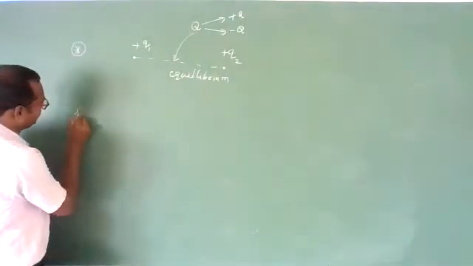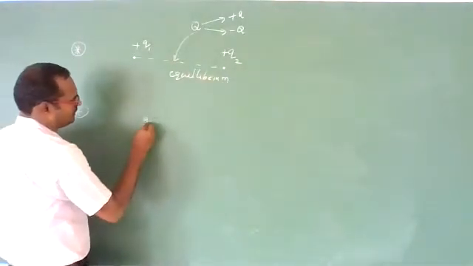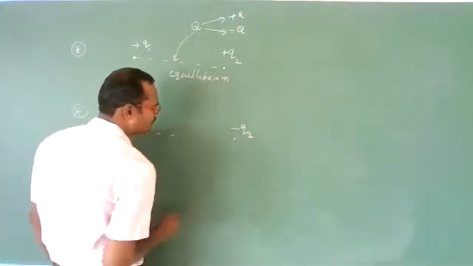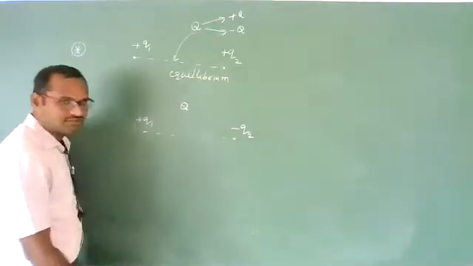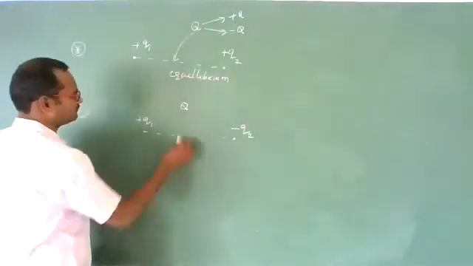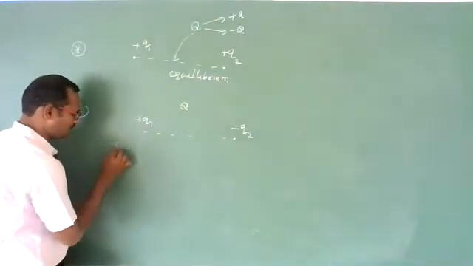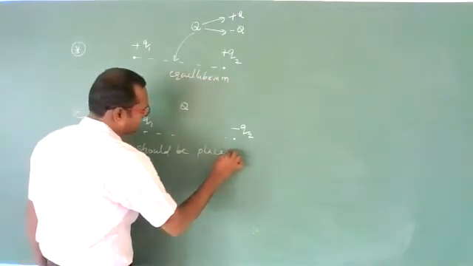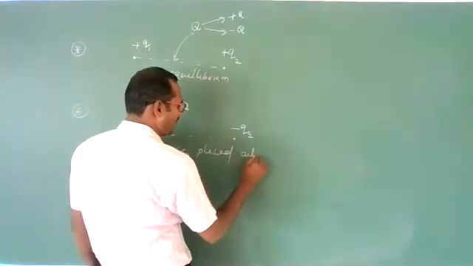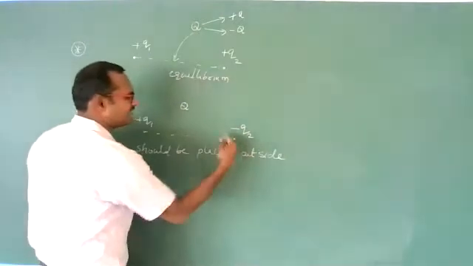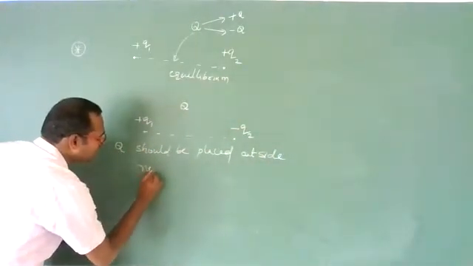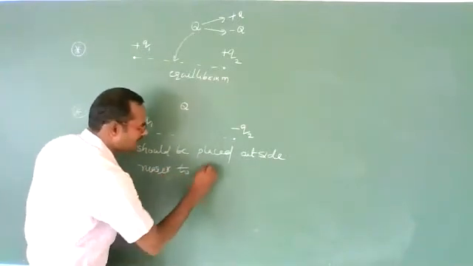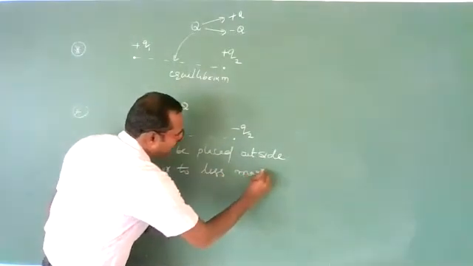Okay. Second point. If two charges are of different magnitude, one is positive and another one is negative, then where should we keep a third charge? Q should be placed outside, nearer to the charge of less magnitude.